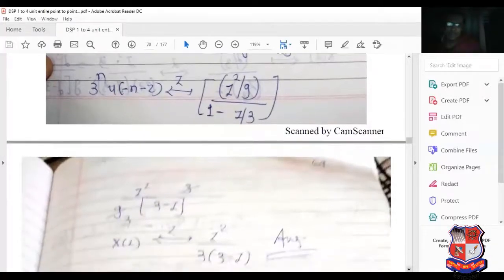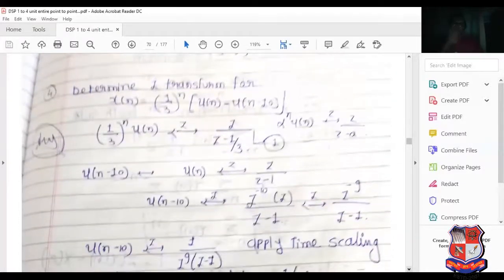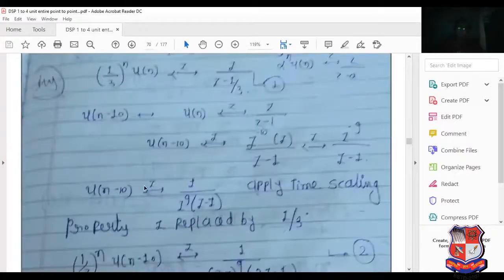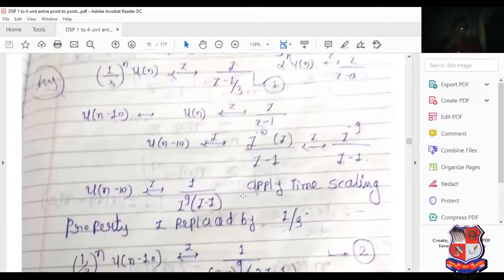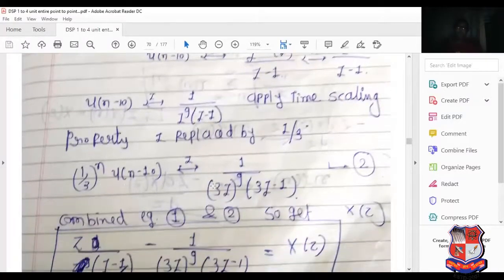First apply time shifting, then apply time scaling. It is a simple concept. Now see this: 1 by 3 raised to n, u of n minus u of n minus 10. First, the z transform of u of n is z upon z minus 1, and for u of n minus 10 it is z raised to minus 10 into z upon z minus 1. I think now you are able to understand the sequence. Now solve this example by yourself. So 1 upon z raised to 9 upon z minus 1. Now apply the time scaling property. So z can be replaced by 3z. Why 3z? Because here 1 upon 3 is given.